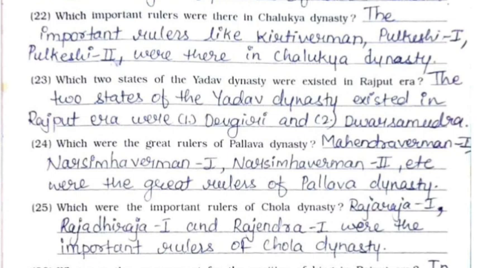24. Which were the great rulers of Pallav dynasty? Mahendravarman I, Narsimhavarman I, Narsimhavarman II, etc. were the great rulers of Pallava dynasty. 25. Which were the important rulers of Chola dynasty? Raja I, Rajadhiraj I, and Rajendra I were the important rulers of Chola dynasty.